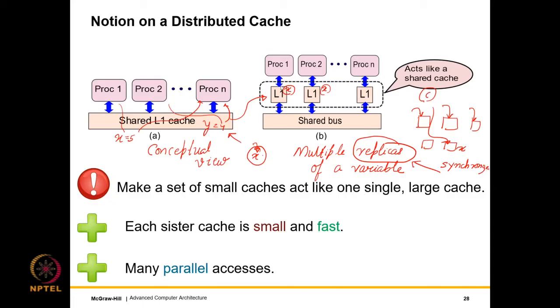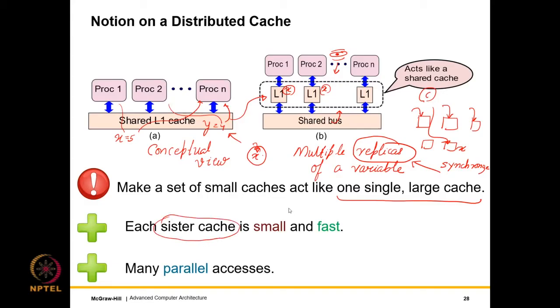So I need to make a set of small caches designed in this manner, which of course is very different from a multi-bank design, act and look like one single large cache to an outsider. An outsider would be somebody who is, let me draw an eye, looking at it from here or looking at it from here. And of course, the L1 caches might be connected with a shared bus, which is just a set of copper wires, or they can be connected via an NOC as well. That's not important. So each of these L1 caches is called a sister cache.